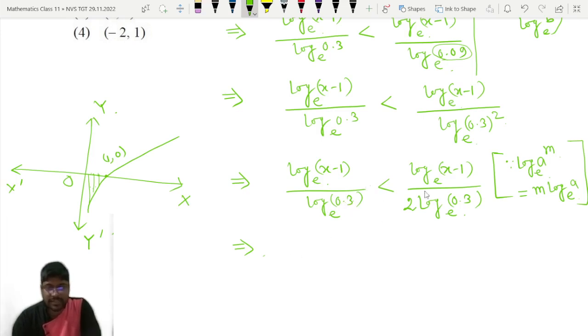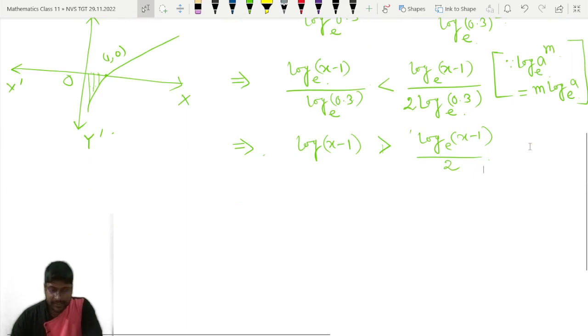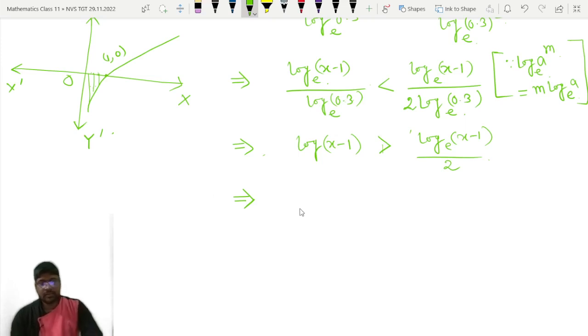So we will multiply both sides by log of 0.3 and the inequality sign will be changed then. Log of x minus 1 is less than, not less than, now it will become greater than, as we are multiplying by a negative number, log of x minus 1 to the base e divided by 2. So up to this it is clear. Actually that is the main trick here. Many of you will just simply cancel this log of 0.3. That will not work, that is wrong.